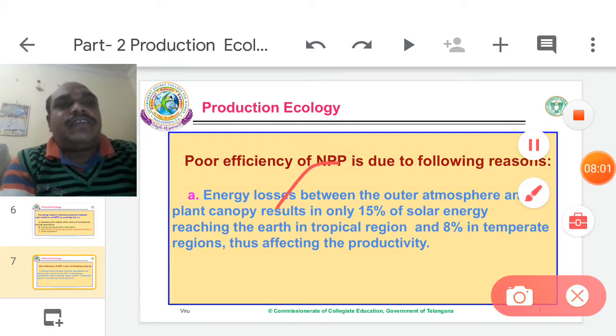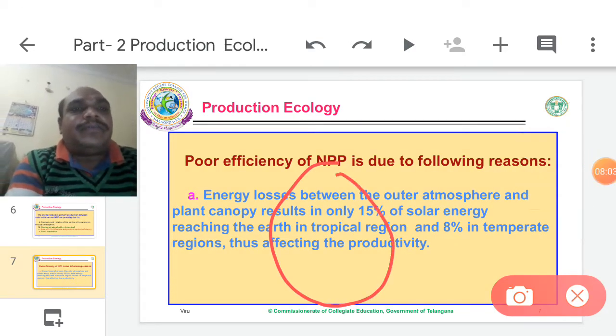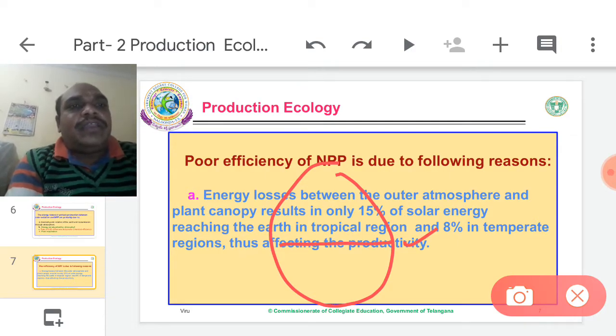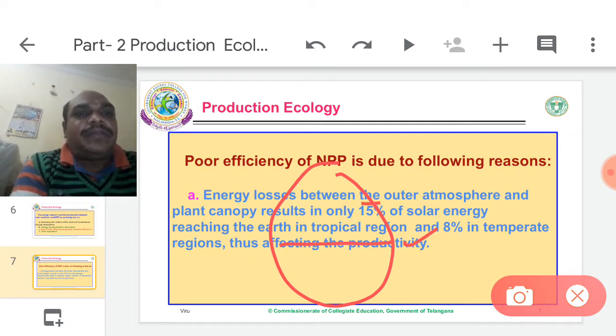For example, this is the earth planet. It is the Mediterranean line. This is the tropical region. This is the temperate region.